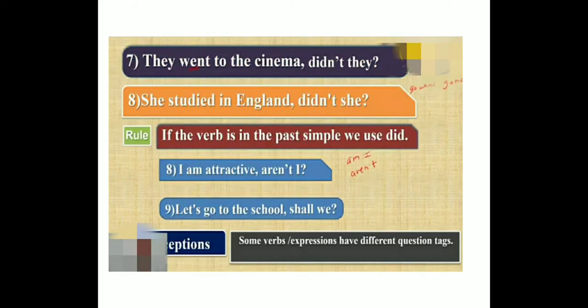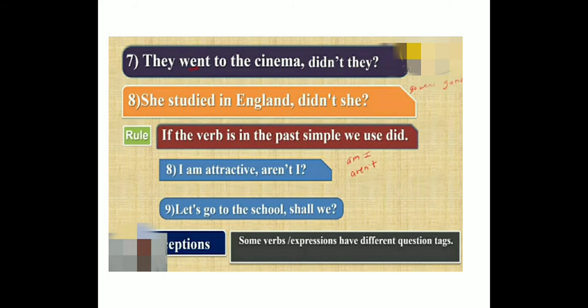See the next one. They went to the cinema, didn't they? Went will change it into didn't. Okay, understood? So they went to the cinema, didn't they? Don't write weren't. Wrong form. Okay, because when you change, it is how you went is the tense of go, went, gone.